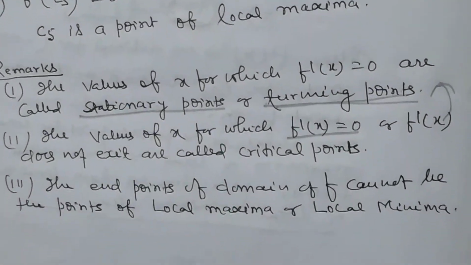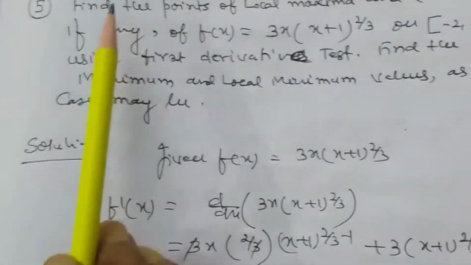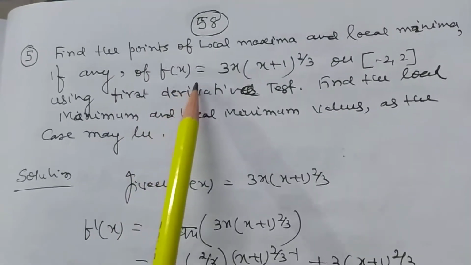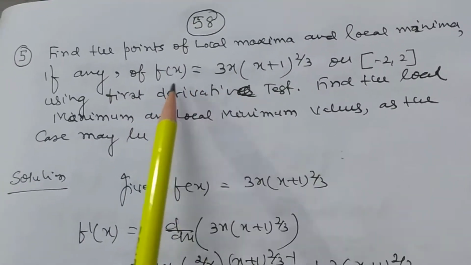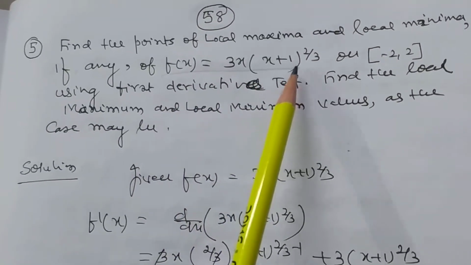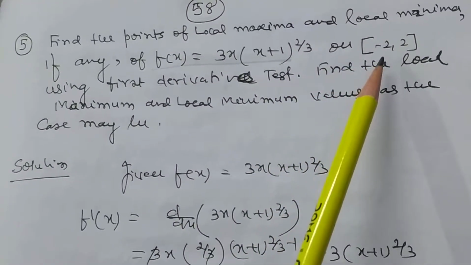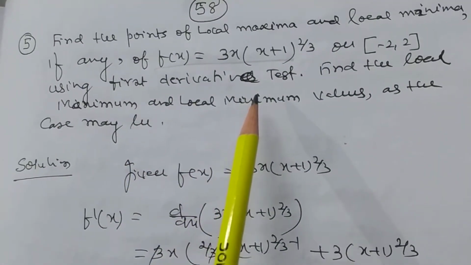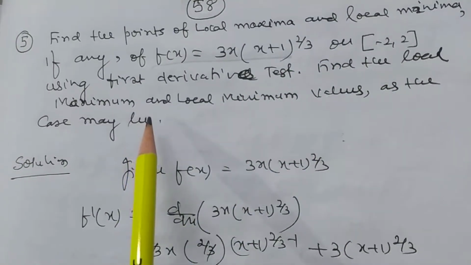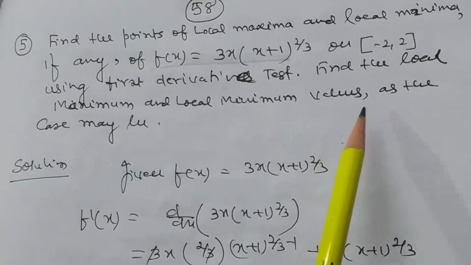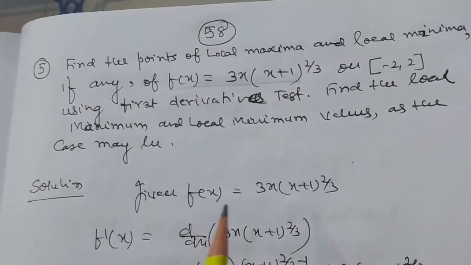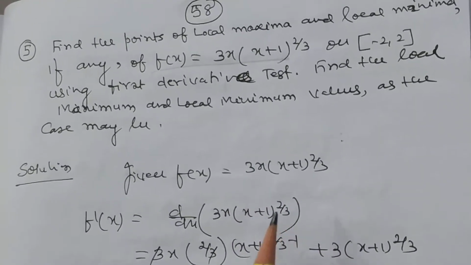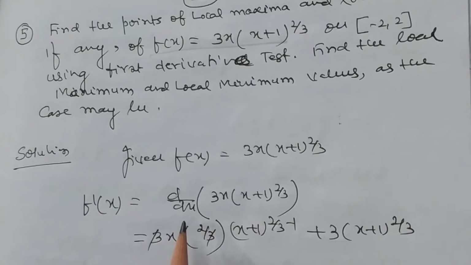My dear students, here: find the points of local maxima and local minima, if any, of f(x) is equal to 3x into (x plus 1) to the power 2 by 3 on the closed interval -2 to 2. Using the first derivative test, find the local maxima and local minima values as the case may be. My dear student, given f(x) is equal to 3x (x plus 1) to the power 2 by 3, and we differentiate it, and we will get